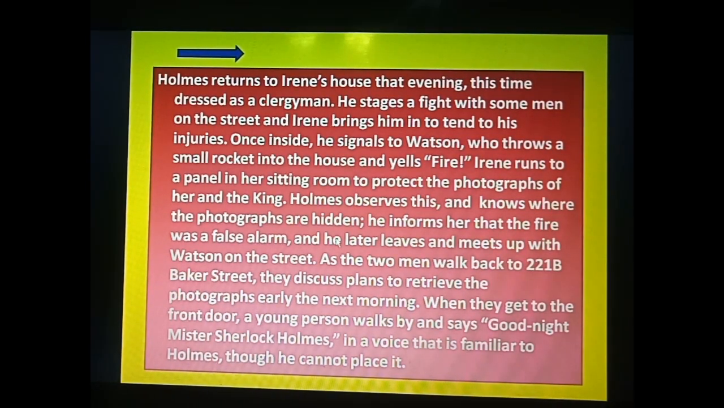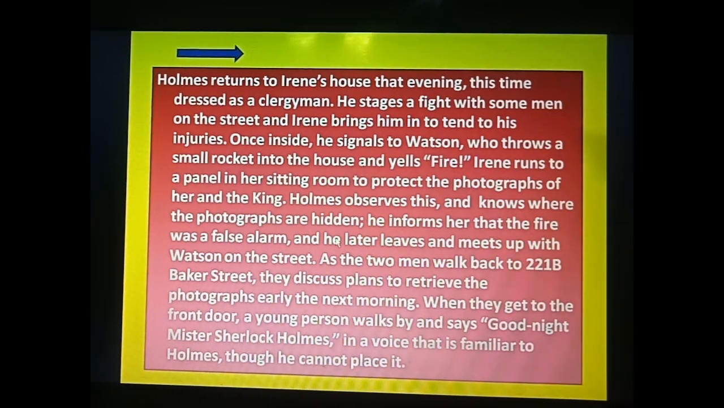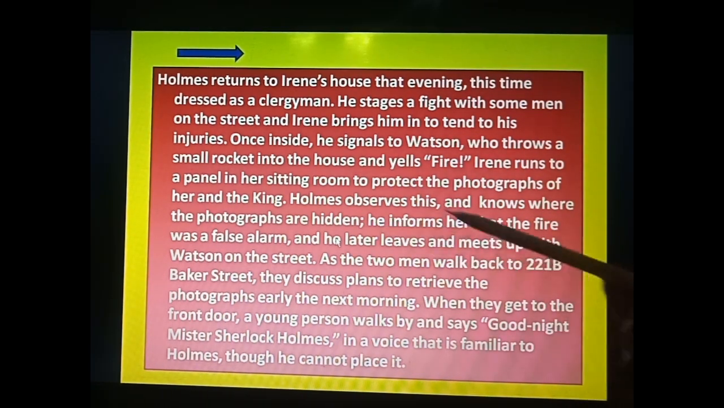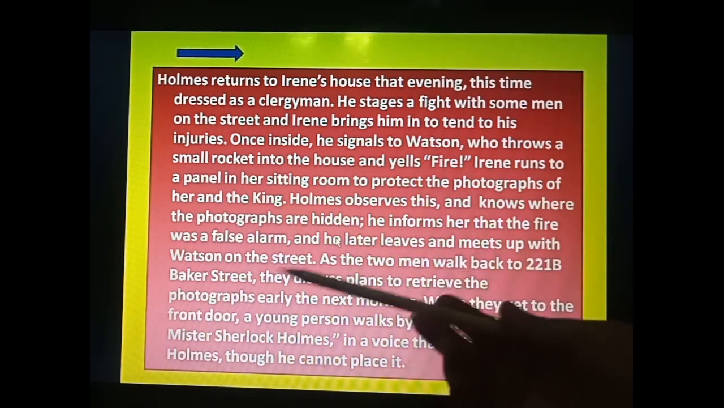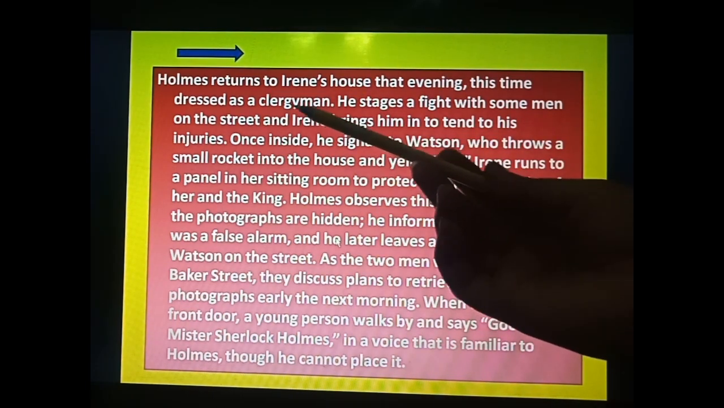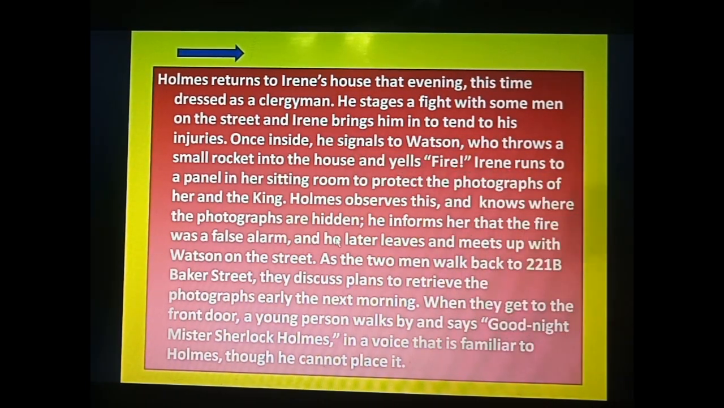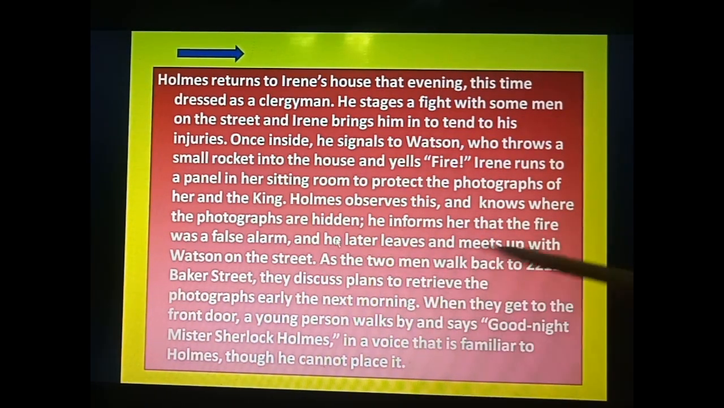By doing this complete enactment, Sherlock Holmes came to know where the photographs are hidden. Then Holmes observes this and knows where the photographs are hidden. He informs her that the fire was a false alarm, as we know he was a clergyman. He did not show his identity. After that, everyone came to know that it was a false alarm, meaning fire was not there in her house. And he later leaves and meets up with Watson on the street.